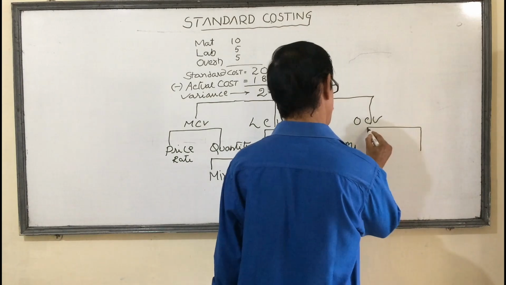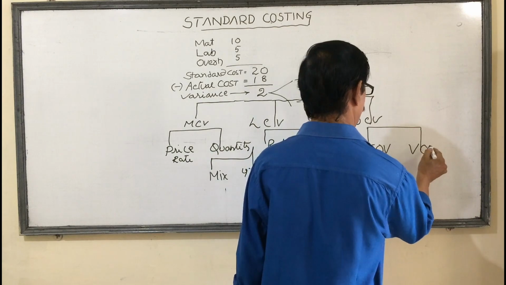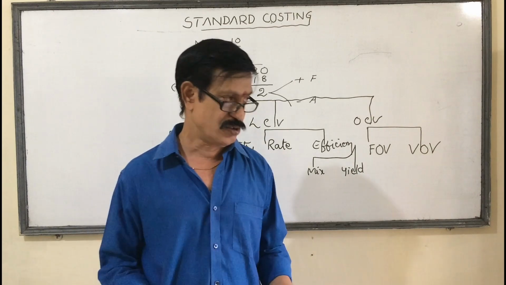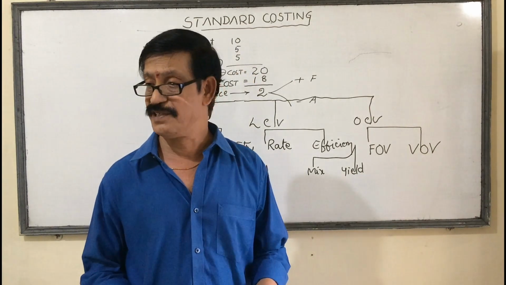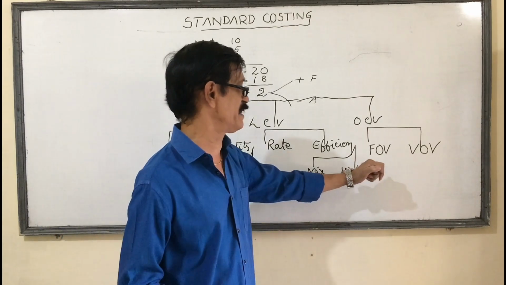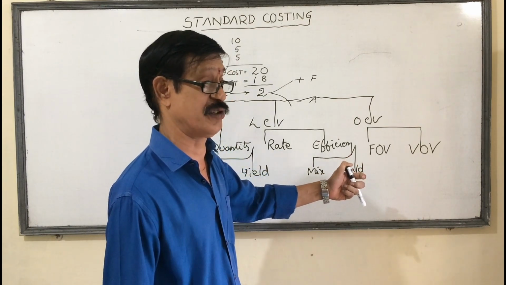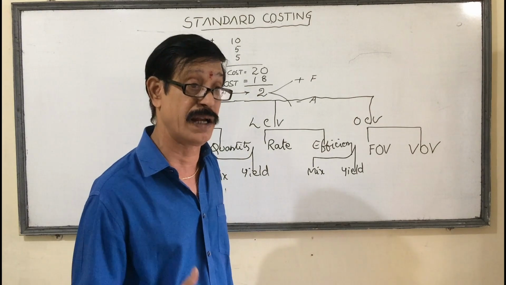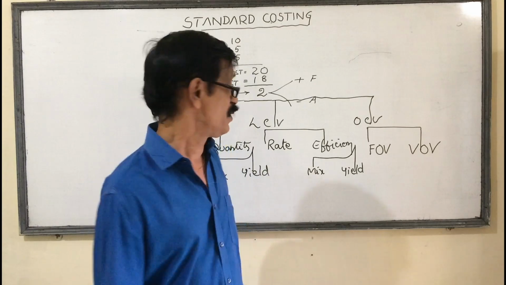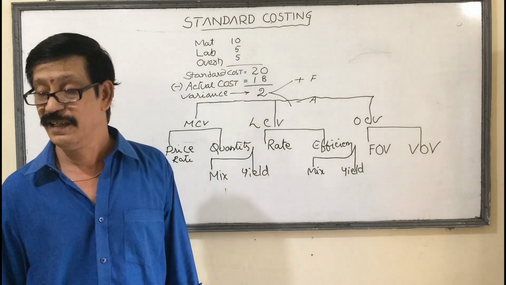Again, it is two types: fixed overhead variances and variable overhead variances. Overheads means all indirects like rent, transportation cost, lighting, phone bill, communication. So many expenses are there which are indirect. Indirect material, indirect labor, indirect expenditure, all indirects are called overheads. Again, overheads may be fixed or variable. So, fixed overhead variance and variable overhead variance.